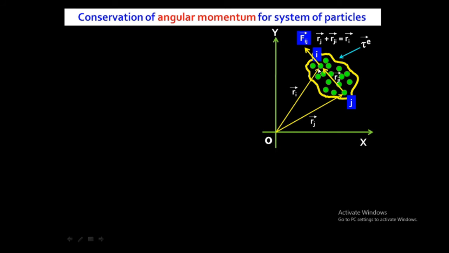So according to the triangle law of vector addition, rj plus rji is equal to ri.